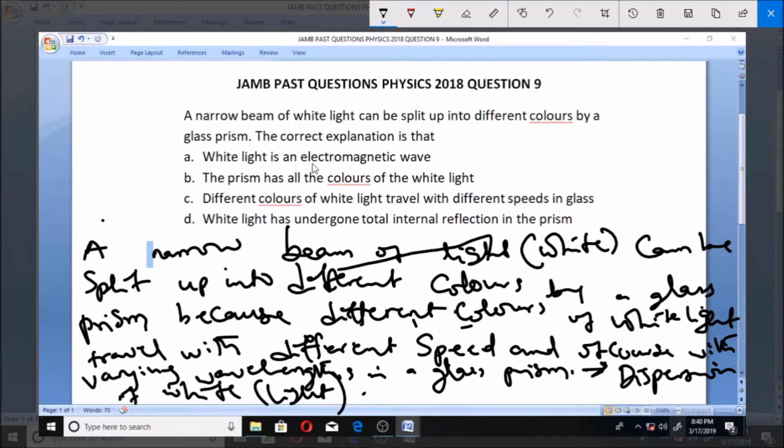So you can see that the answer from the options is just option C, because here it is written that different colors of white light travel with different speeds in glass. So that is the answer to this, and it is known as dispersion of white light.